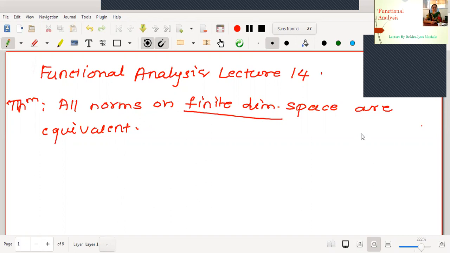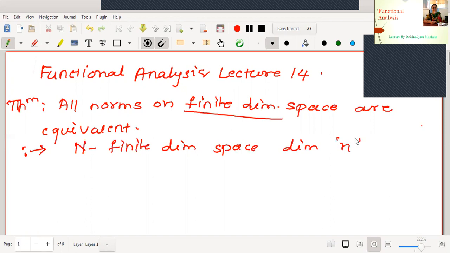Suppose here we will start with a normed space N which is of n dimensions. Therefore, the assumption we will make today is N is a finite dimensional space, of dimension say small n. If this is small n, then what are the elements in the basis? Let me write the elements in the basis be say x1, x2 up to xn.